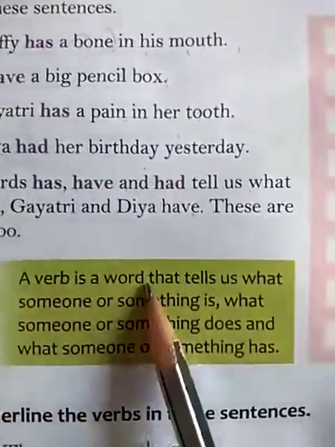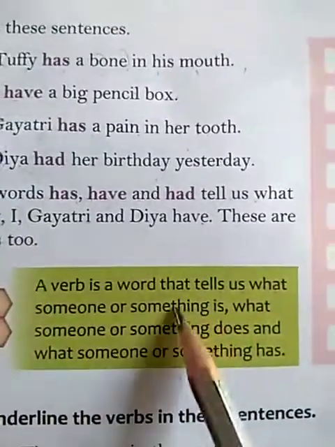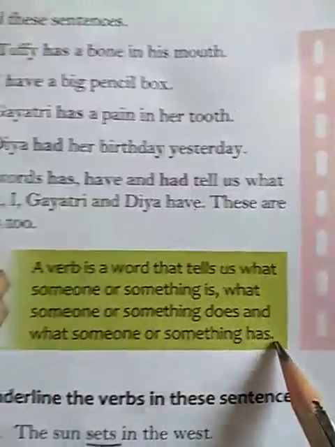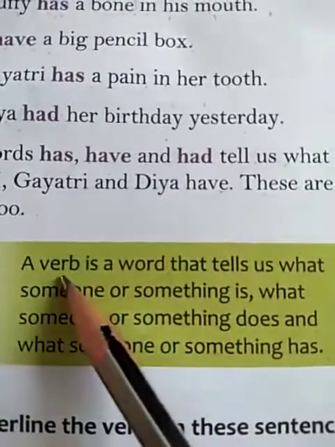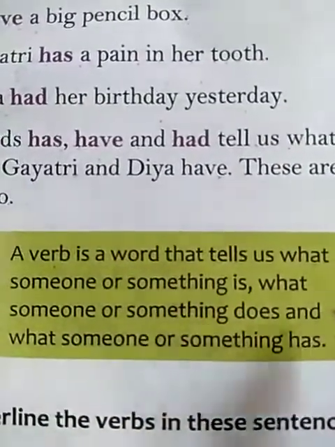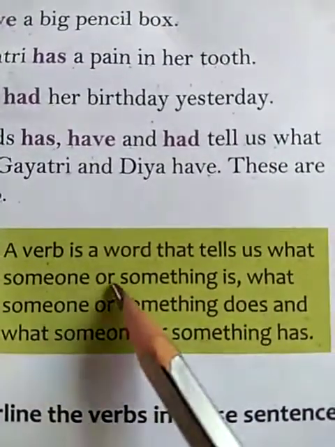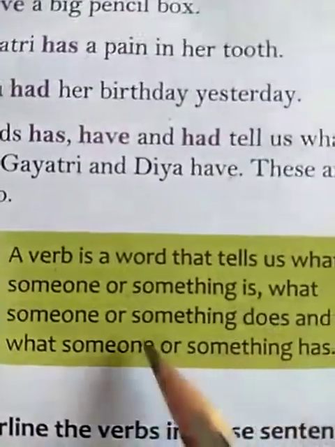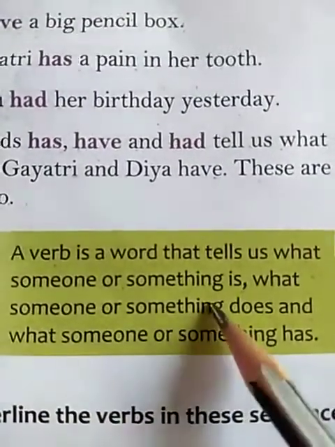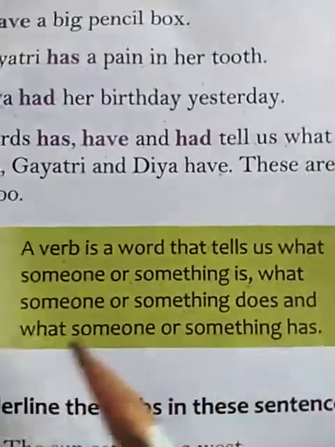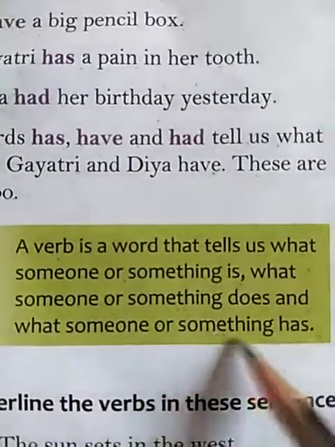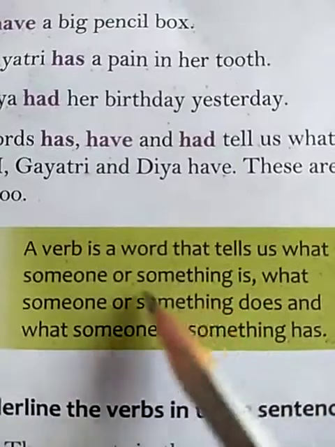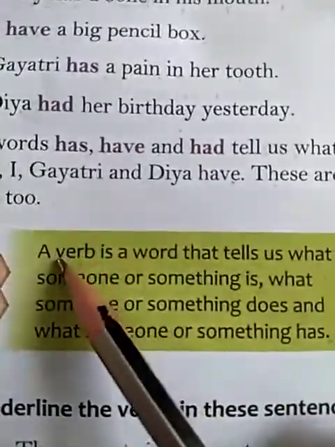A verb is a word that tells us what someone or something is, what someone or something does and what someone or something has. So it means a verb does not only tell about the action, it also tells what the person or thing is. It also tells what people or animals do, and what someone or something has, means what they possess. So all these words which tell all these things are called verbs.